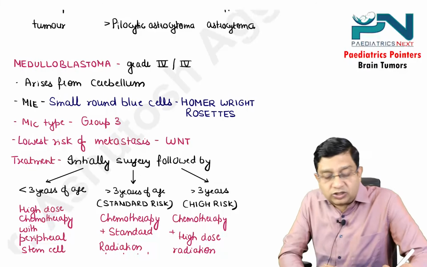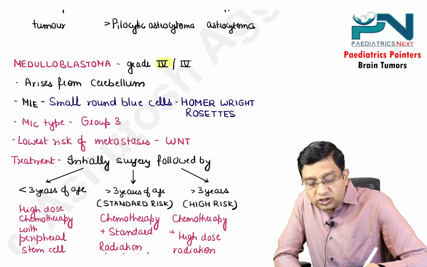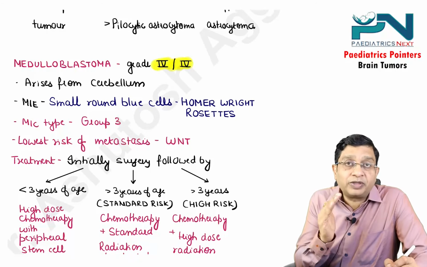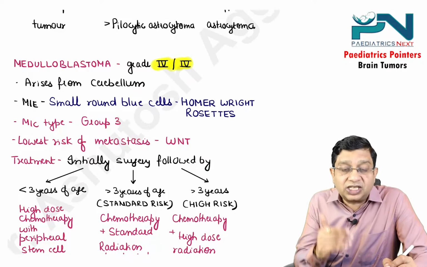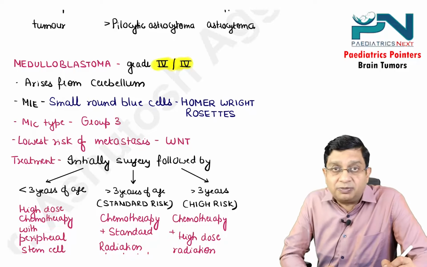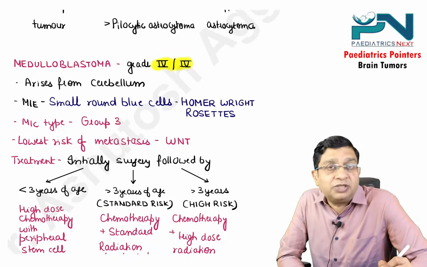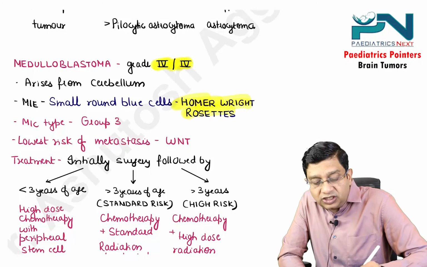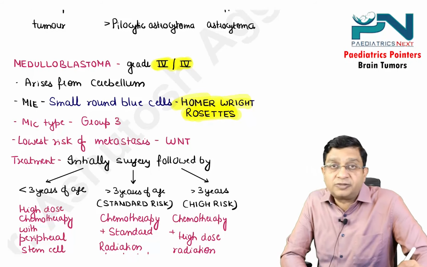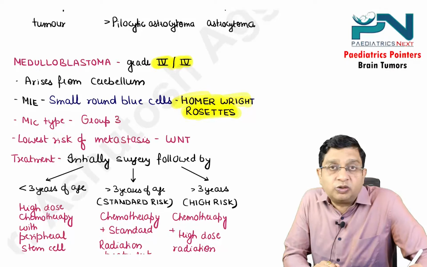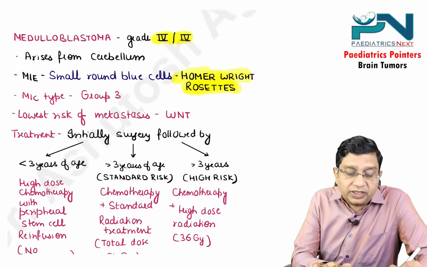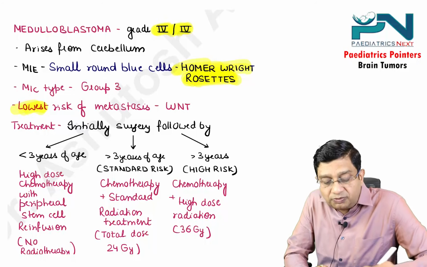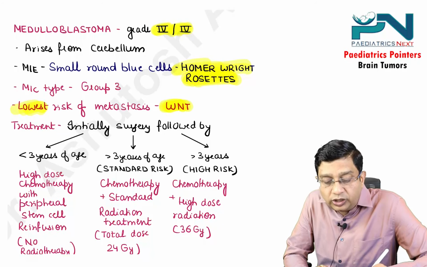One is medulloblastoma, and according to the WHO, this is grade 4 by 4. Medulloblastoma mainly arises from the cerebellum. On microscopic examination, you get small round blue tumor cells which form the Homer-Wright rosettes. In total, there are 4 types of medulloblastoma. What you should remember is the most common type is group 3, and the lowest risk of metastasis is in the WNT type.